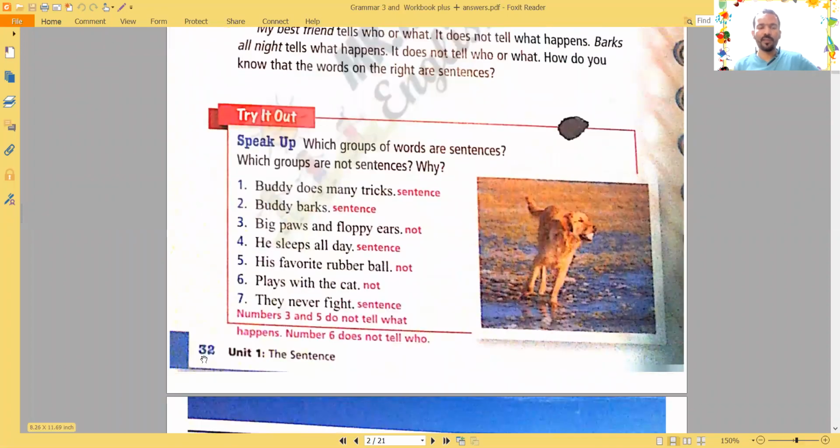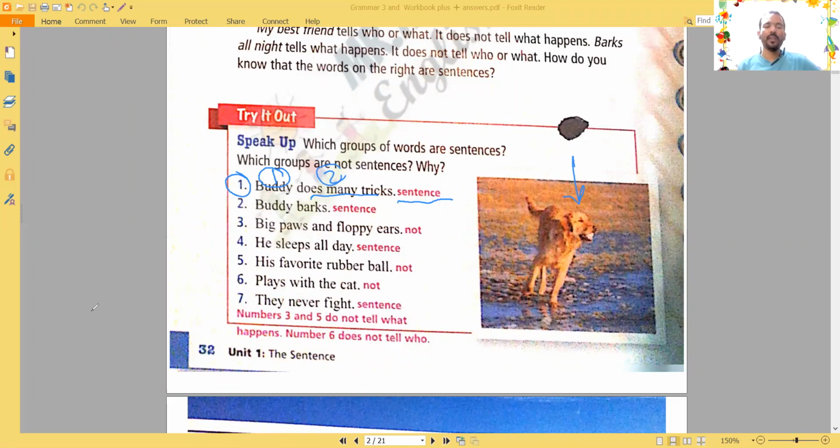On the same page, page 32, you can see it here. I'm going to ask you these questions and you have to answer them. All those questions speak about the dogs you can see in the picture. Number one, Buddy does many tricks. It's a sentence. Good. Why? Because I know who and what happened. That is why it's a sentence.